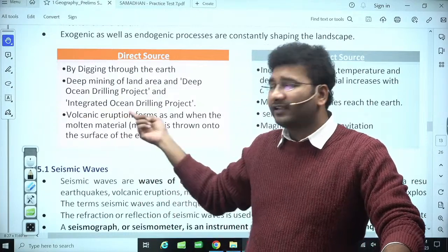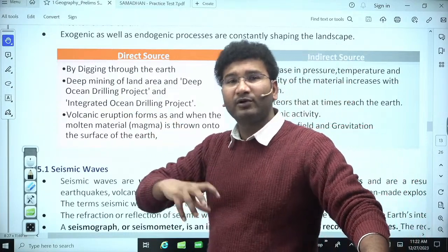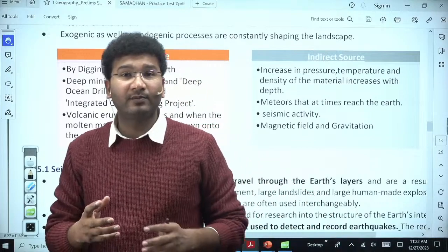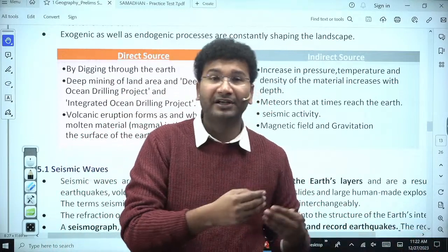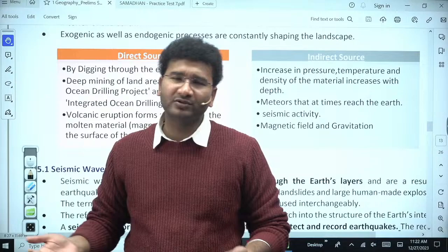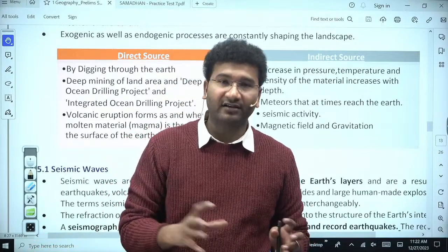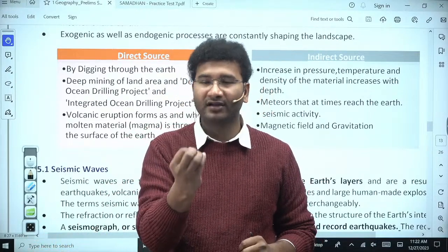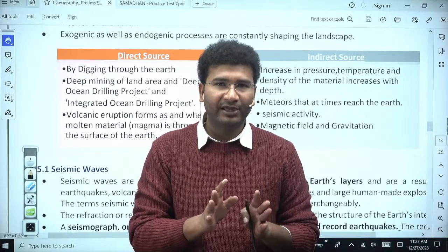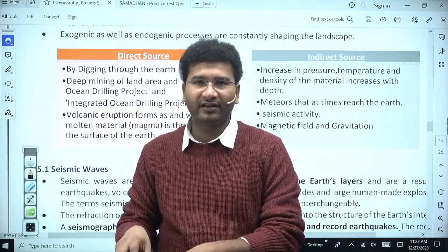Likewise, volcanic eruption जब होगा, volcano will also give out materials, right? Now that material might be coming from 100 kilometers, that material might be coming from 500 kilometers or 1000 kilometers. So based on that, when we study those rocks, by that rock characteristics also we will be able to understand what do we have within the interior of the earth.